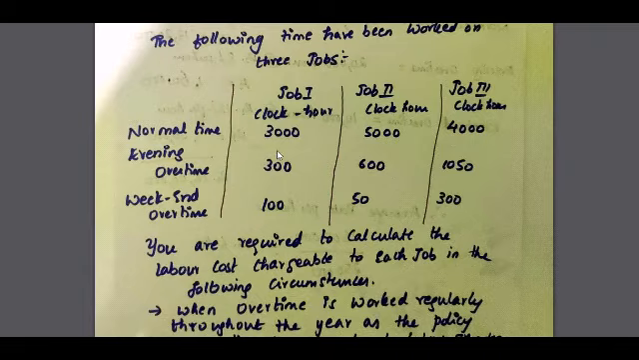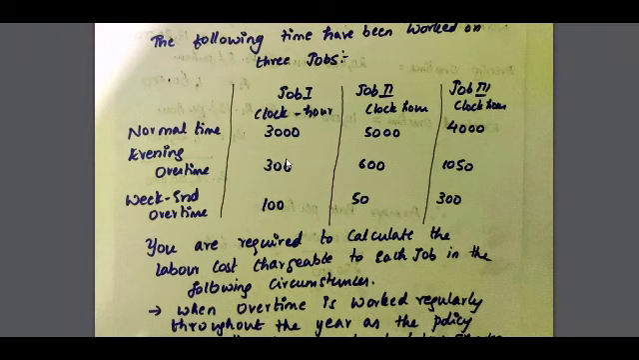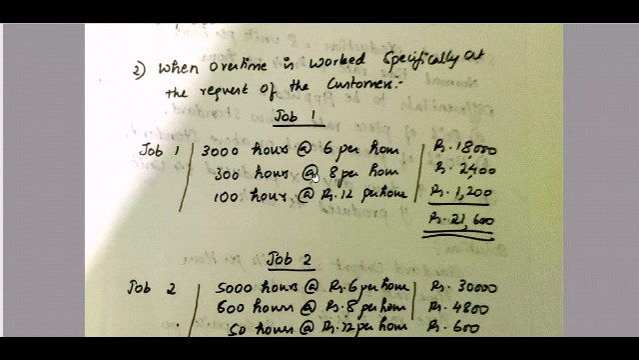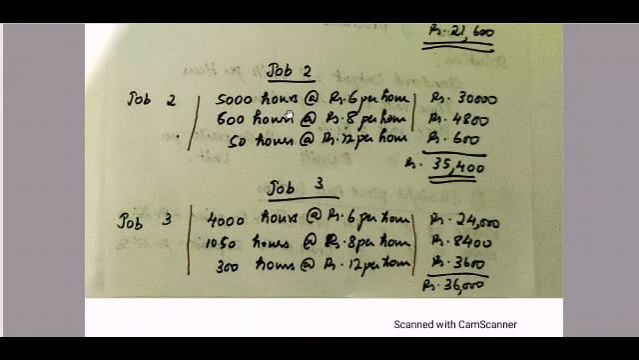So job 1, normal time is 3,000 hours. So 3,000 at rupees 6 per hour, so 18,000. And evening overtime, how many hours are they working? 300. So 300 hours at rupees 8 per hour, which they get 2,400. And weekend they are working for 100 hours. So 100 hours at rupees 12, which is a double pay. So you get 1,200. So the total of the earnings is 21,600 for job 1. Now let's look into job 2 and job 3 in the same way.